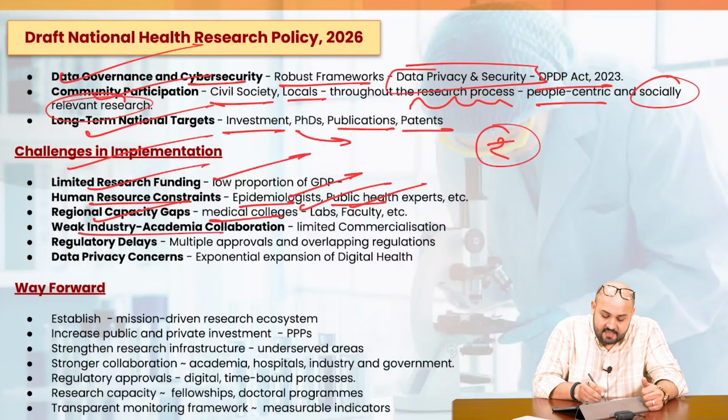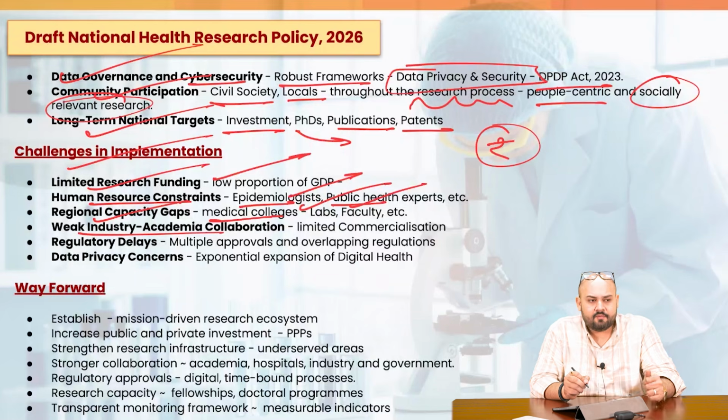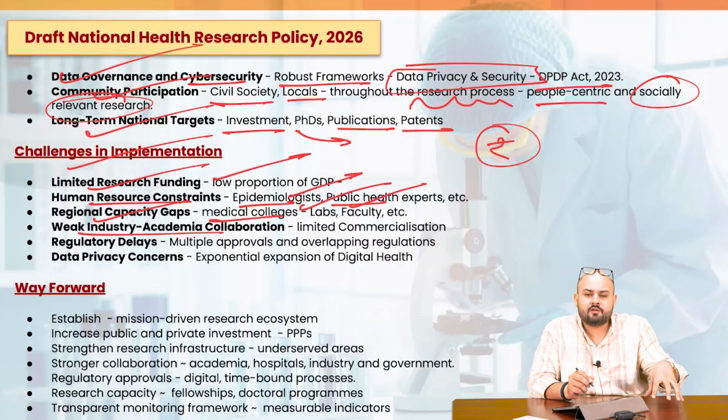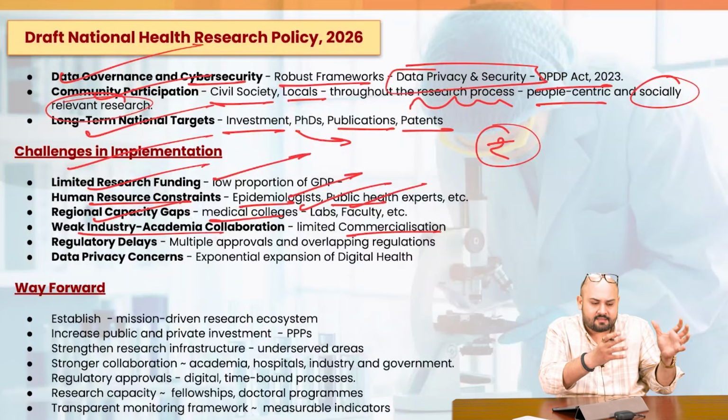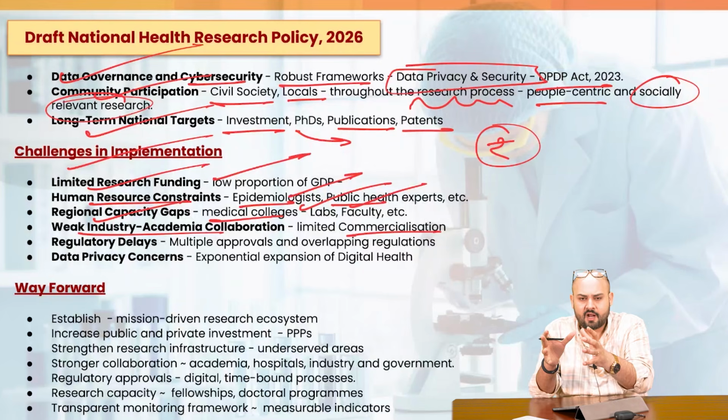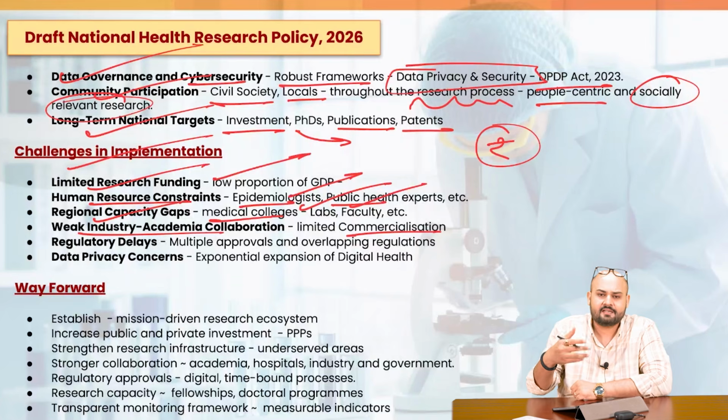Then weak industry-academia collaboration. If you do not have a proper collaboration between the industry and the academia, what would happen is that the research would be confined to the journals. How would you commercialize it? How would you make that idea turn into a product? For that, you need more active collaboration.